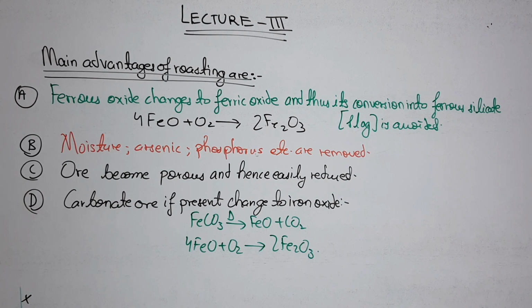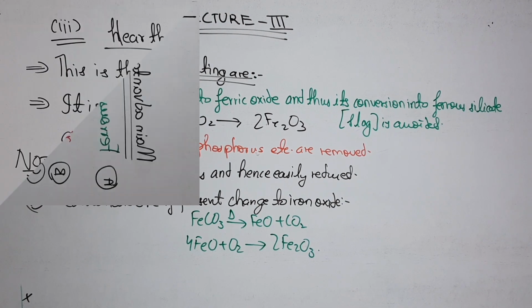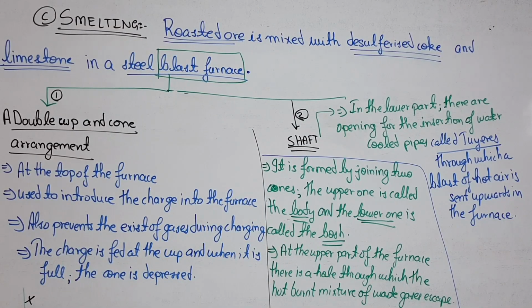The third process is smelting. So students, moving on to the most important part, that is smelting. It is given that we have to make use of the blast furnace.